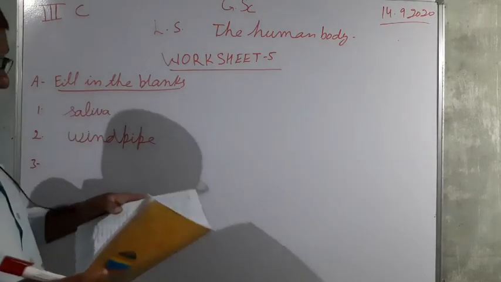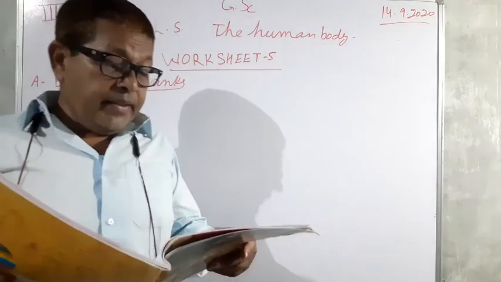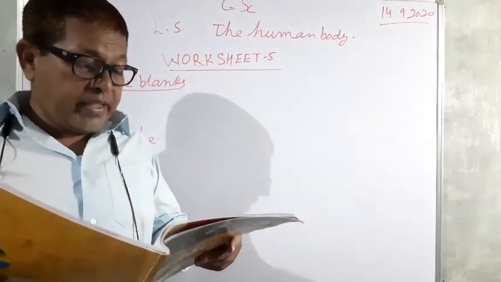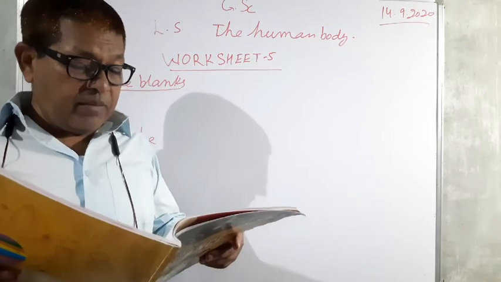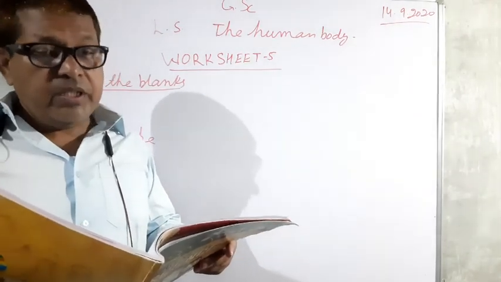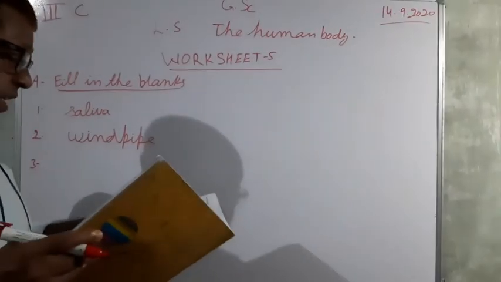Now third, the blank connects all parts of the body to the brain. So here you have to fill in the spinal cord. The spinal cord connects all parts of the body to the brain. So here you have to fill in the spinal cord.